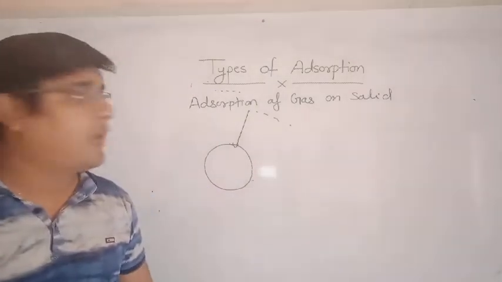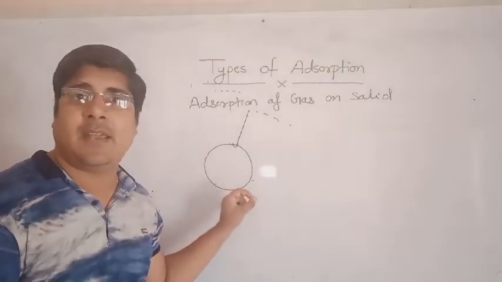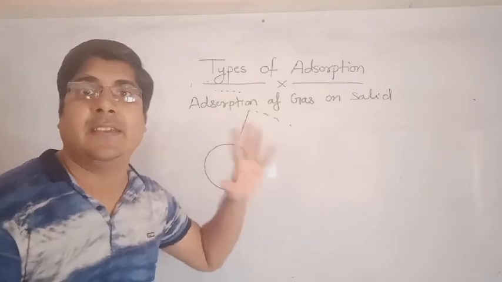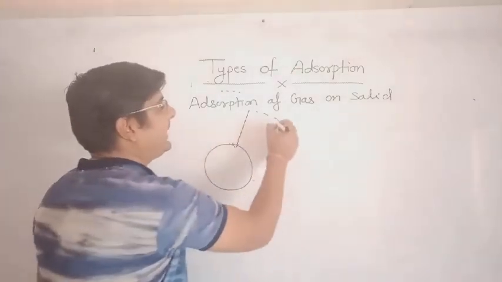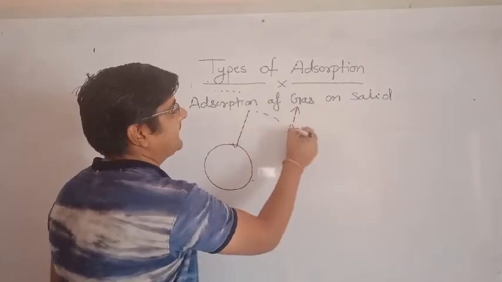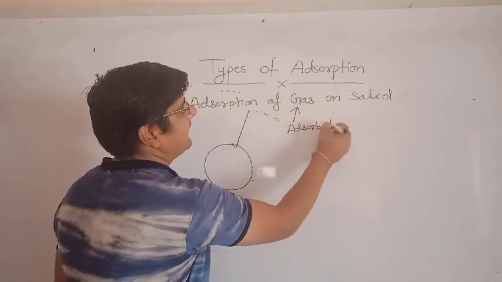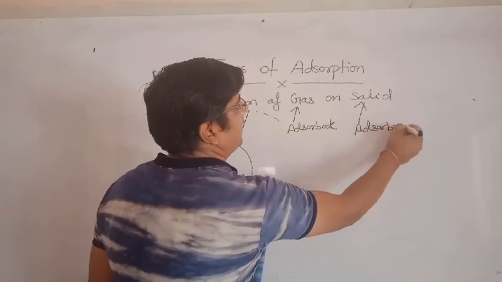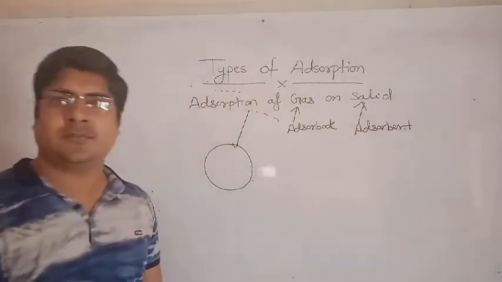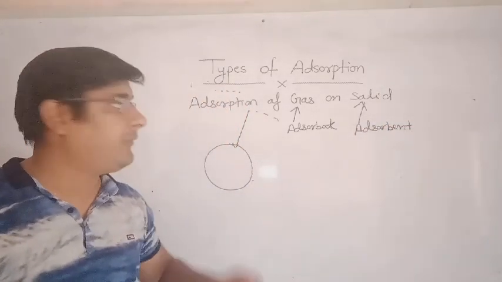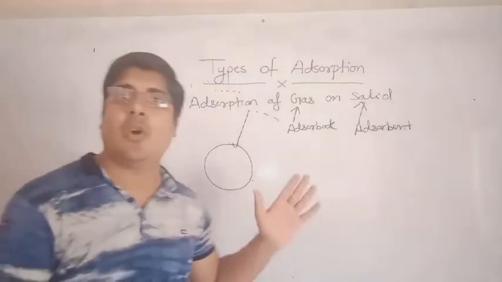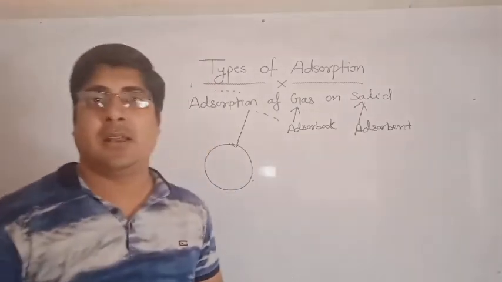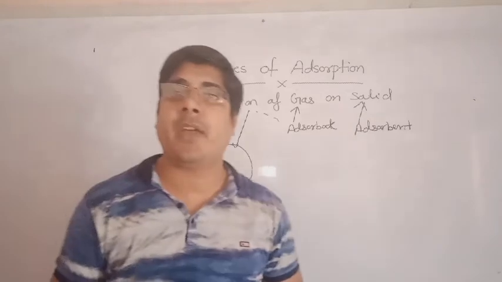So what is the adsorbent and what is the adsorbate here? Here the adsorbate is gas and the adsorbent is solid.